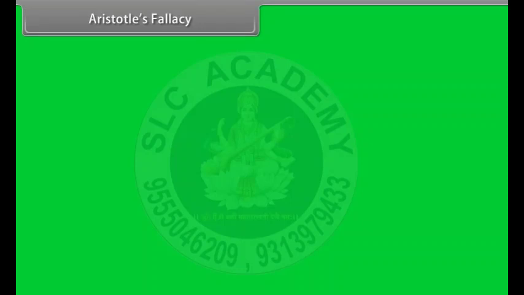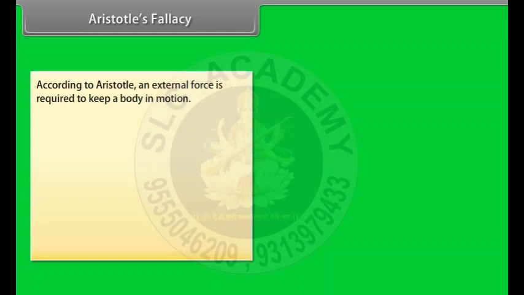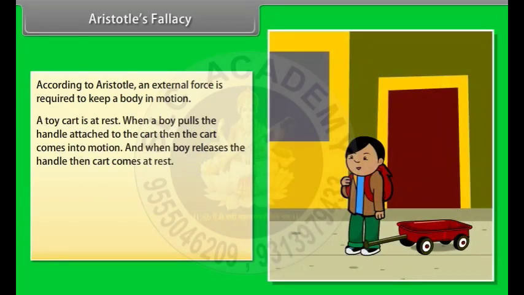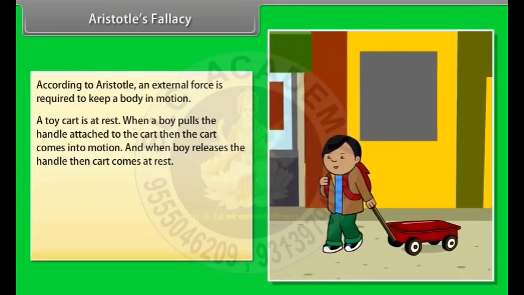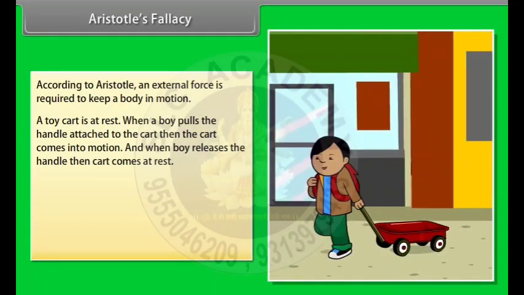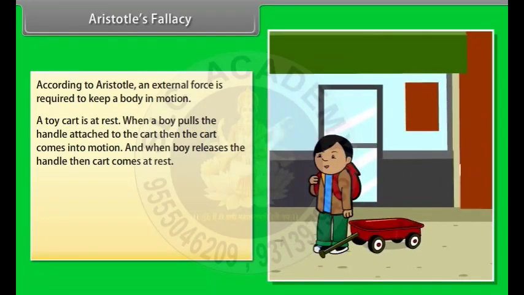Aristotle's fallacy. According to Aristotle, the Greek thinker, an external force is required to keep a body in motion. Let's understand with an example. A toy cart is at rest. When a boy pulls the handle attached to the cart, then the cart comes into motion. And when the boy releases the handle, then the cart comes to rest.